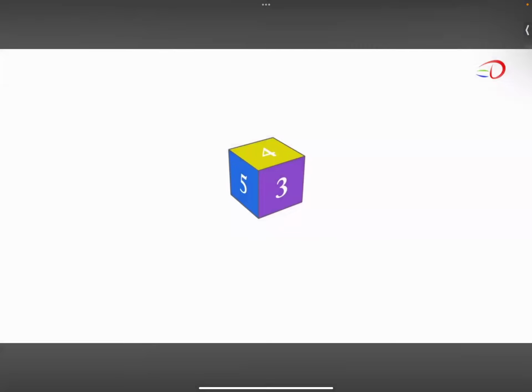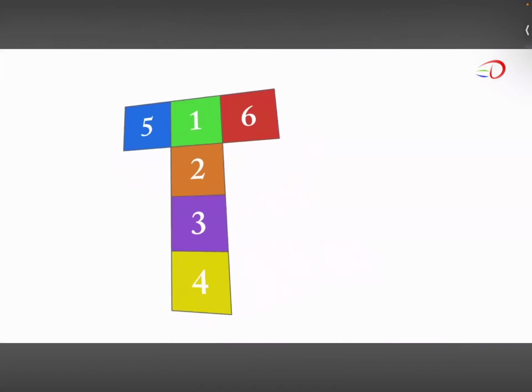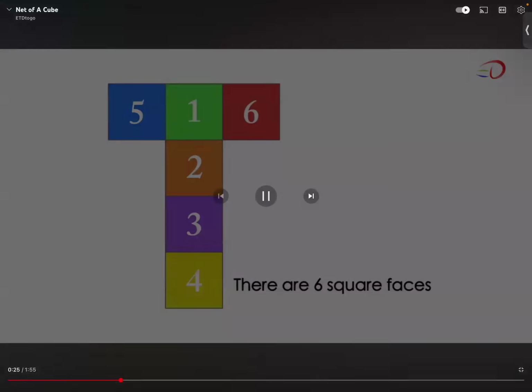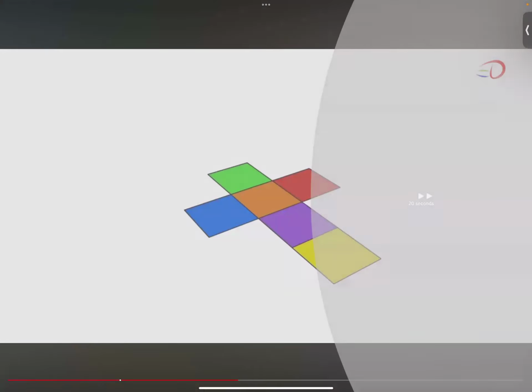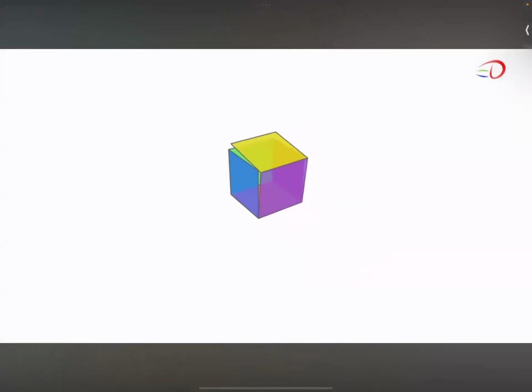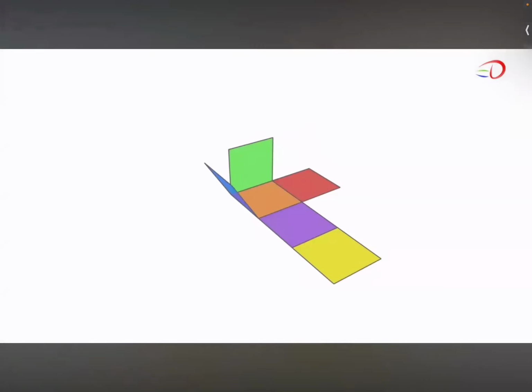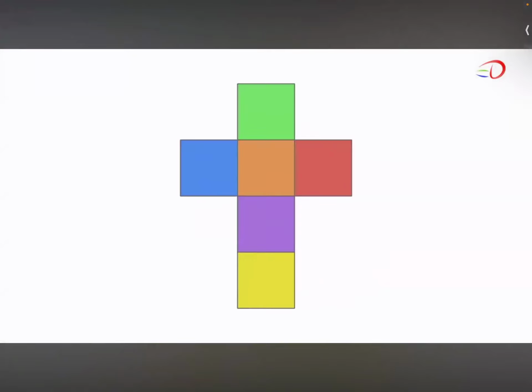What is the net of a cube? A cube is three-dimensional. If we open up a cube and lay it flat, we'll see that there are 6 square faces. 1, 2. Yes, it can. Here is another. Is this a net of a cube?